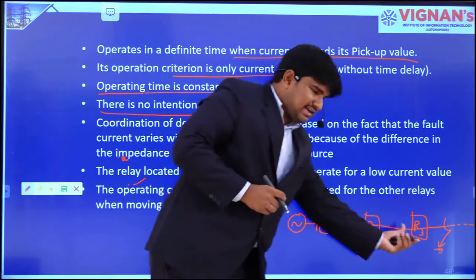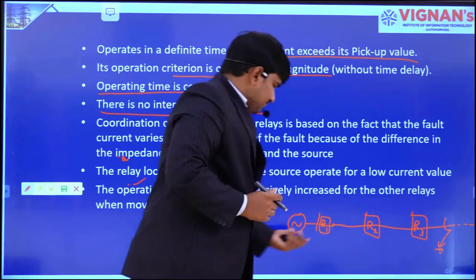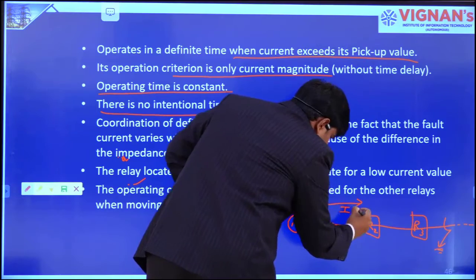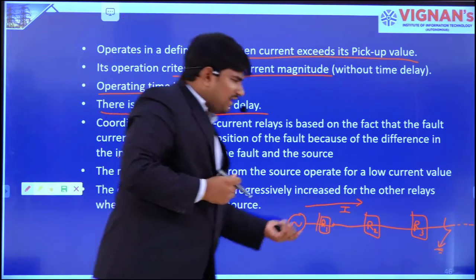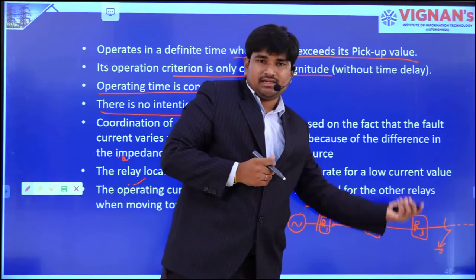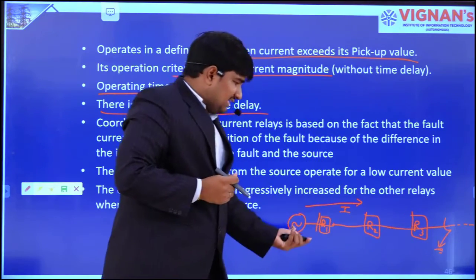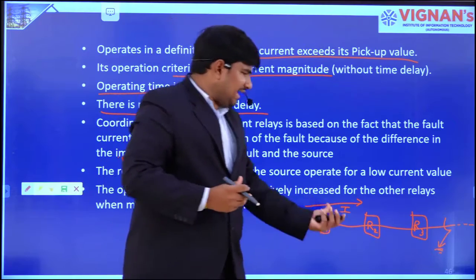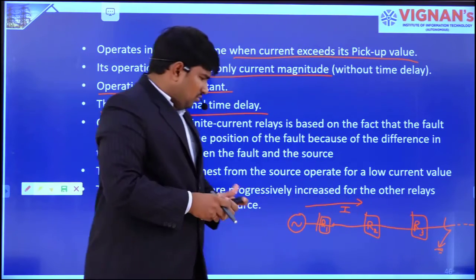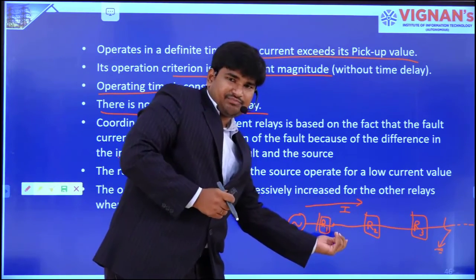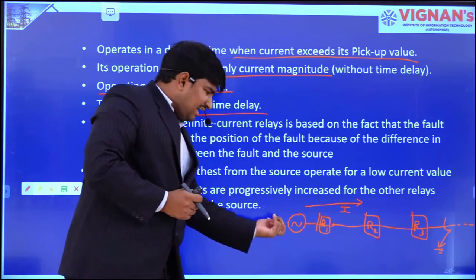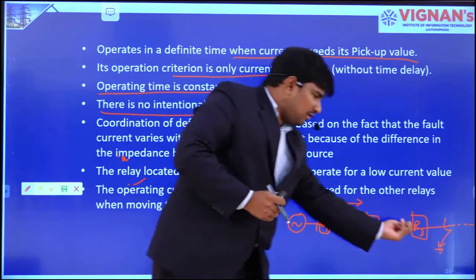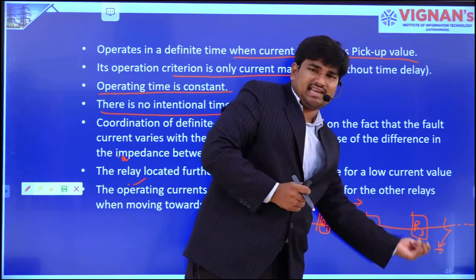Because of this fault, the current drawn from the source will be maximum, and the transmission line has some impedance. With this impedance, the current sensed at relay 1 will not be equal to the current sensed at relay 3.